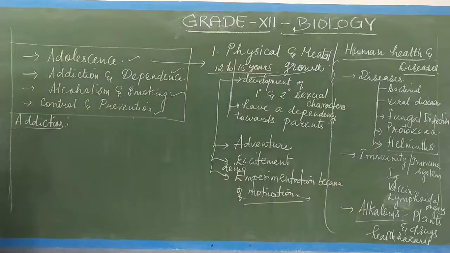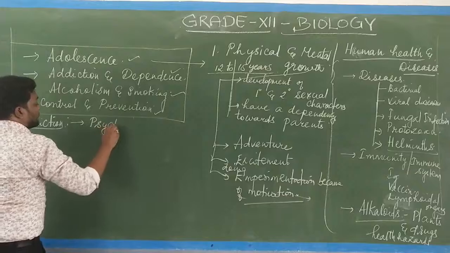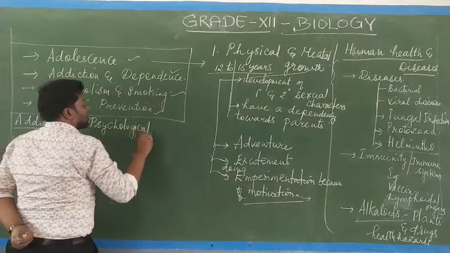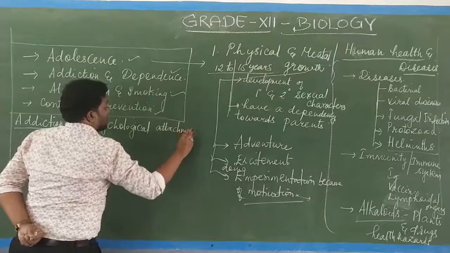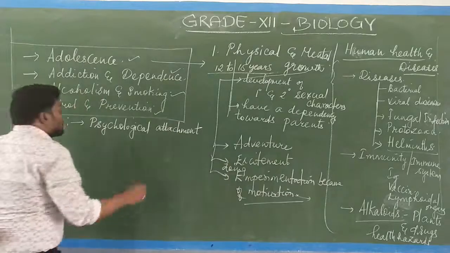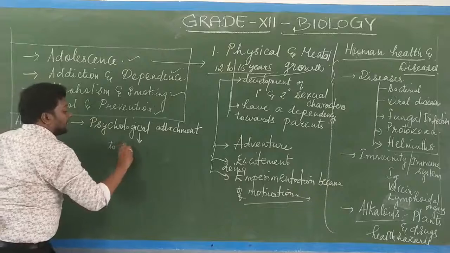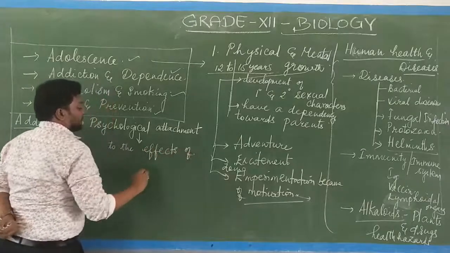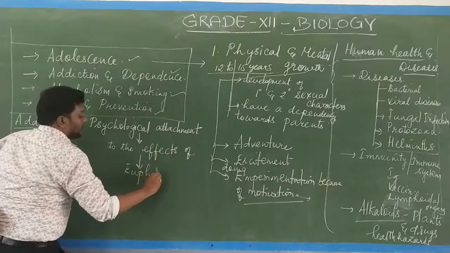Addiction is nothing but a psychological attachment. Psychological attachment to what? To the effects of euphoria. What is euphoria?